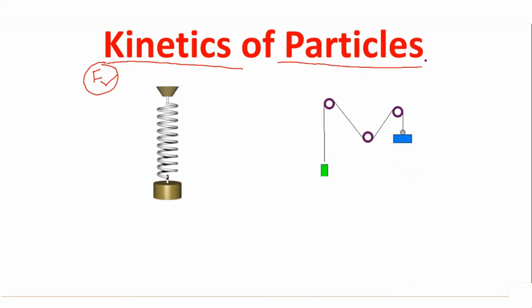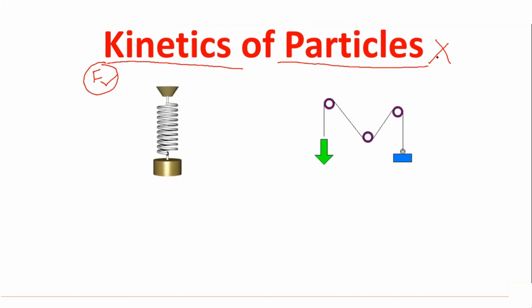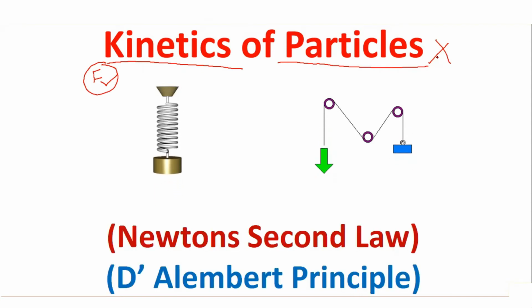Regarding particles, we have seen that if the dimensions of the body are not considered during the calculation, then it is considered to be a particle. The concepts which will be used in this topic will be Newton's second law and D'Alembert's principle. Hence, this topic is also known as Newton's second law or D'Alembert's principle. Normally, we don't say it as kinetics of particle 1. It is popularly known as either Newton's second law or D'Alembert's principle because the concepts which we'll be using will be one of these.